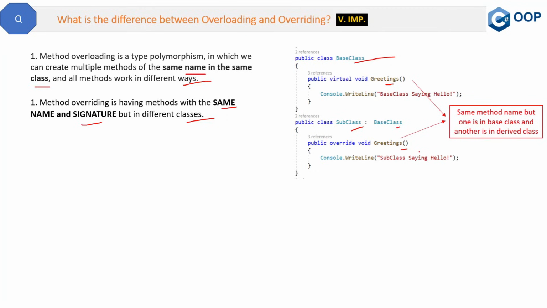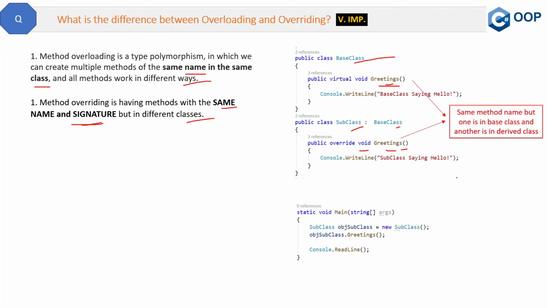So same method name, but one is in the base class and another is in the derived class. As I said in the definition, the method name is the same, but in overloading the signature is different, while in overriding the signature is also the same. Here you can see the greeting methods have the same number of parameters and same return type. So the signature is the same. So this is one difference.